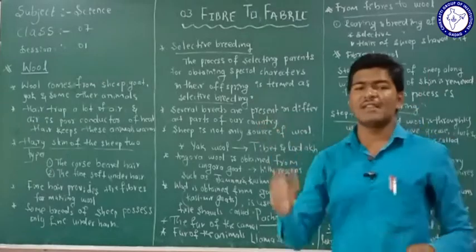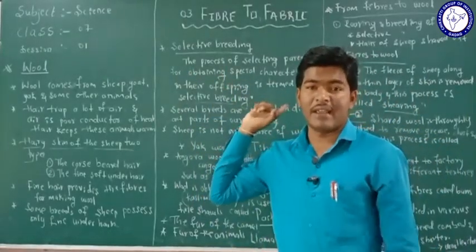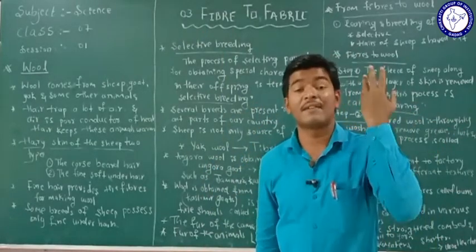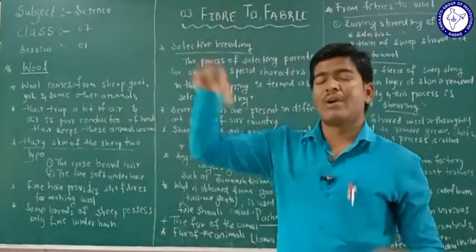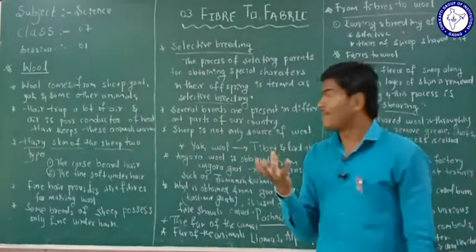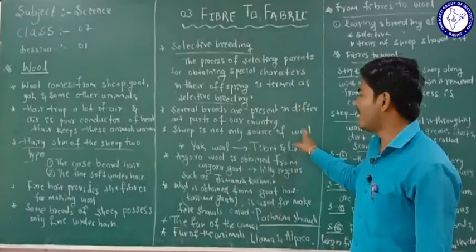We see different breeds of sheep in Gujarat, different breeds in Madhya Pradesh, different breeds in Meghalaya. Several breeds are present in different parts of our country.